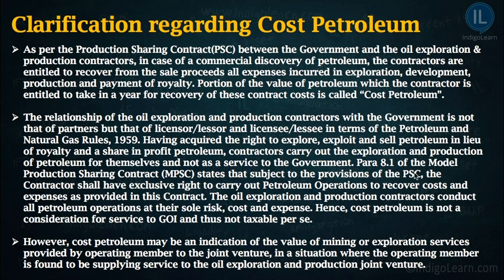Para 8.1 of the Model Production Sharing Contract states that, subject to the provisions of the PSC, the contractor shall have the exclusive right to carry out petroleum operations and to recover costs and expenses as provided in this contract. The contractors conduct all petroleum operations at their sole risk, cost and expense.